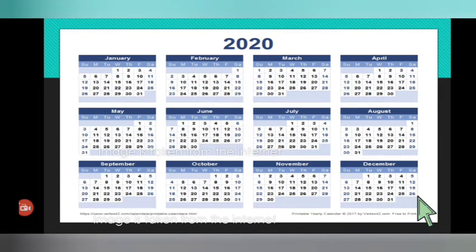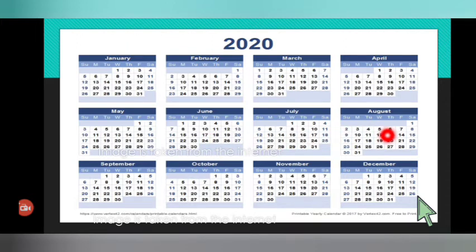We know this month is August: January, February, March, April, May, June, July, August. To represent the day, Tuesday, if it is 18, we take the serial number of that day, 18, followed by the serial number of the current month, that is 1, 2, 3, 4, 5, 6, 7, 8.